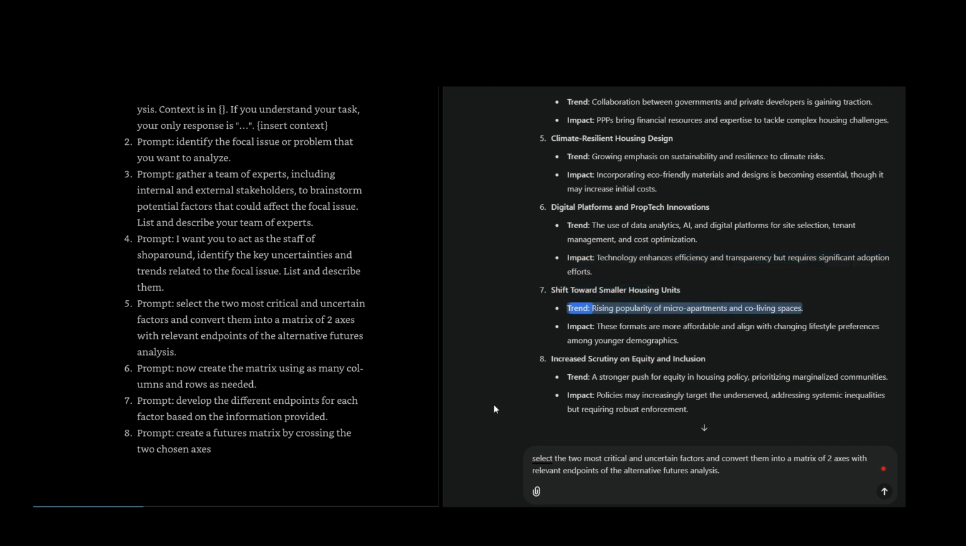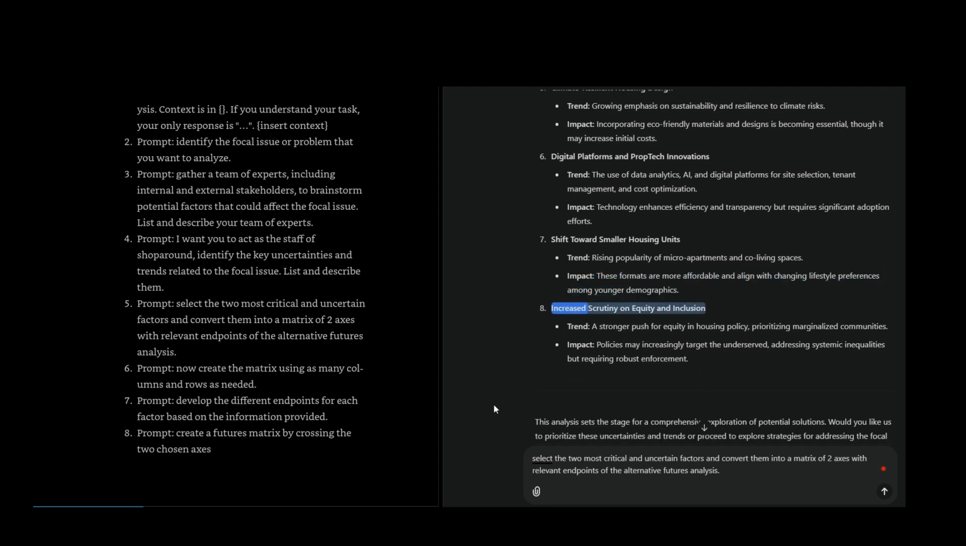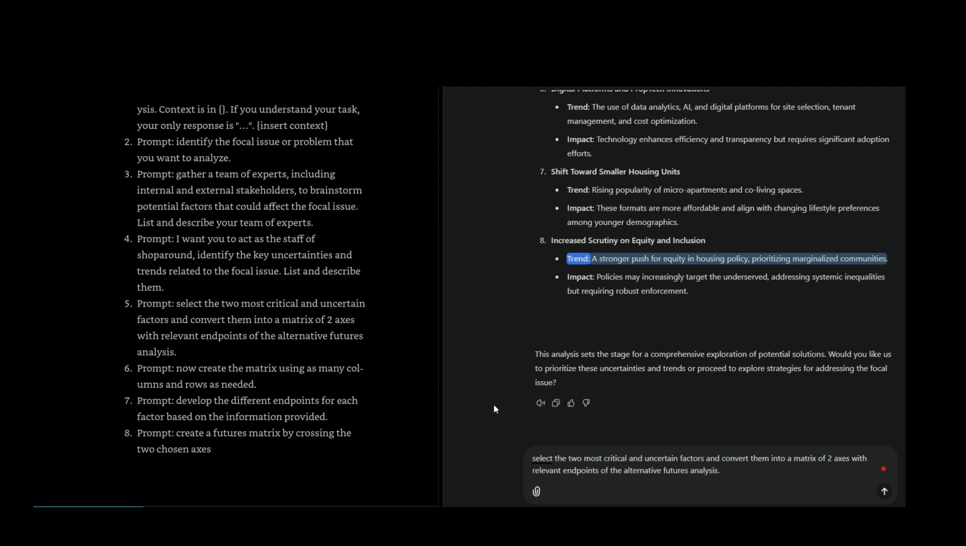Shift towards smaller housing units. Trend: rising popularity of micro-apartments and co-living spaces. Impact: these formats are more affordable and align with changing lifestyle preferences among younger demographics. Increased scrutiny on equity and inclusion. Trend: a stronger push for equity in housing policy, prioritizing marginalized communities. Impact: policies may increasingly target the underserved, addressing systemic inequalities but requiring robust enforcement.